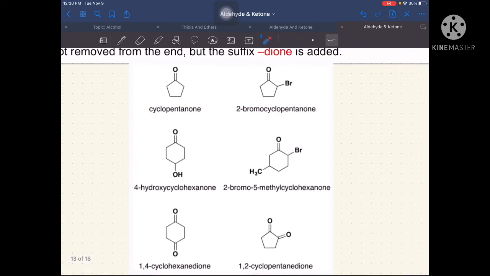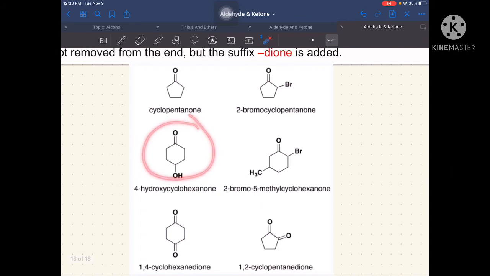The next one, we have this structure. As you can see, we have an alcohol here, and we also have a ketone. But when you encounter this, our priority is the ketone. Even though the ketone came from the alcohol, we still prioritize the ketone. So, we start number 1 here. Then whether we go to the right or to the left, it will still give us number 4.